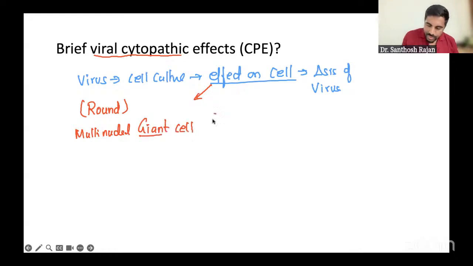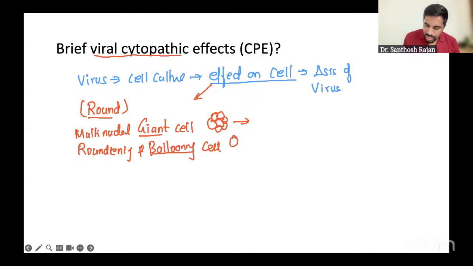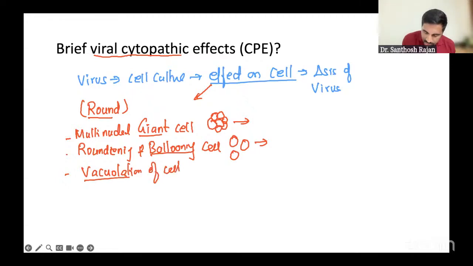If you remember, multinucleated giant cells can be formed. That's also a round shape. And there will be rounding and ballooning. Ballooning is also a round shape. The cells will be like a balloon, big and round. You'll understand why I put everything round. Another one is vacuolation of the cells. Inside the cell there will be vacuoles. That is also round.